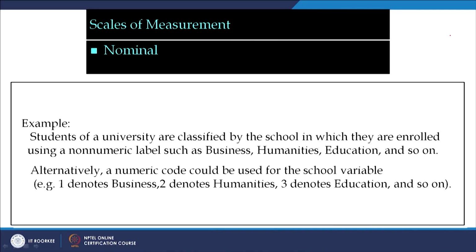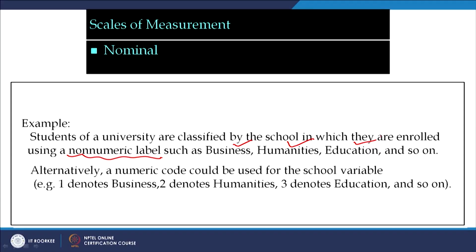Let us look at an example. Students of a university are classified by the school in which they are enrolled using a non-numerical label. Let us call them business students, humanities students, education students, and so on. You can have mechanical engineering students, electrical engineering, civil engineering, chemical, materials, and so on, and you can then number them as well. In this case, we have numbered business as 1, humanities as 2, and so on. So, you can always have a nominal scale and it can be numbered also.